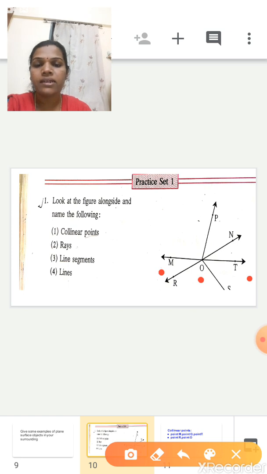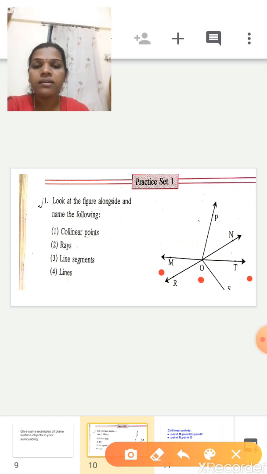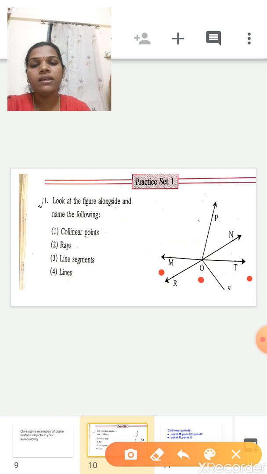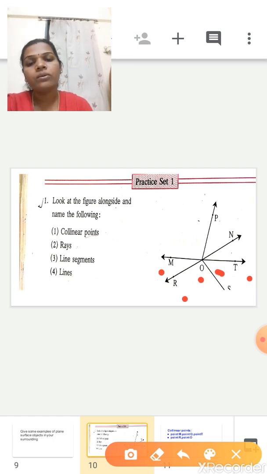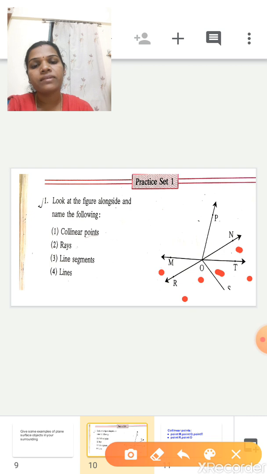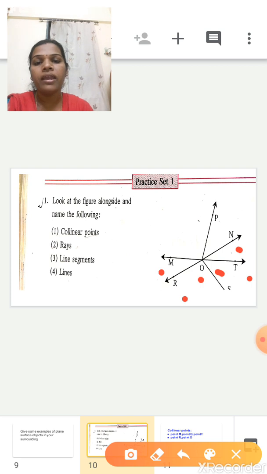Can you see any other straight line in this figure? Yes, very good. See here, another straight line, R, O, N. Can we say that is a straight line? Yes. So point R, point O, point N are another set of collinear points. So here I have told 2 sets. Point M, point O, point T are one set of collinear points. Another straight line is there. What are the points of that line? Point R, point O, point N. These are the other collinear points. Very good.